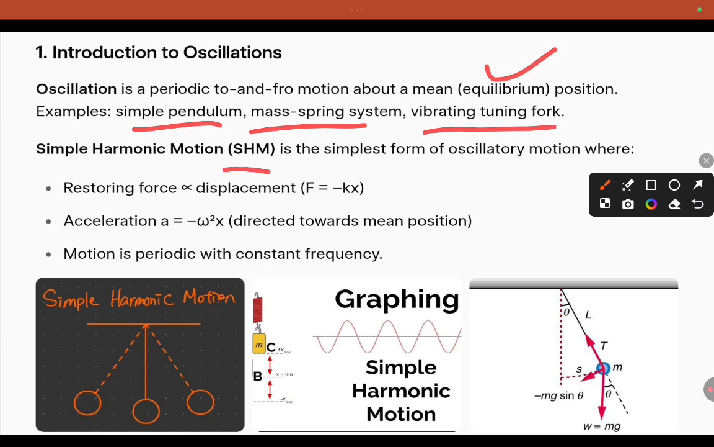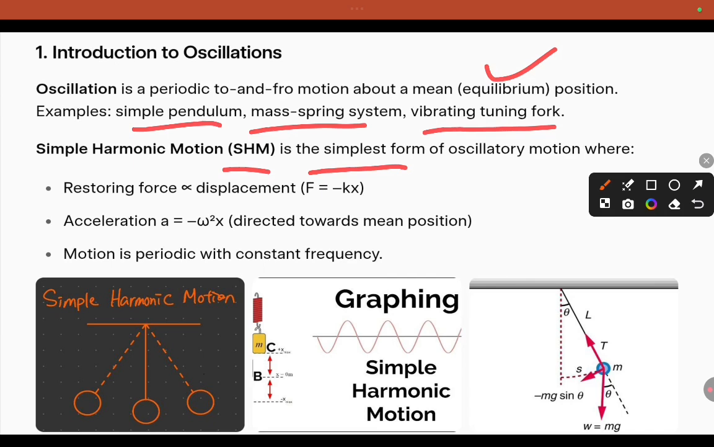SHM is the simplest form of oscillatory motion. Just now we discussed, and now I'm moving with the quick points. Then after that we go for the 25 MCQs. SHM, simple harmonic motion. It's a part of accelerated motion, but this accelerated motion is the simplest form.